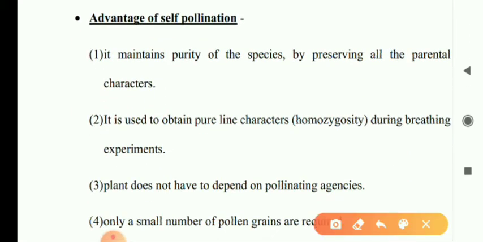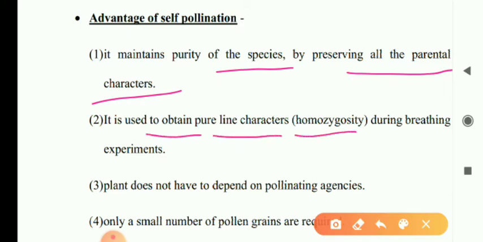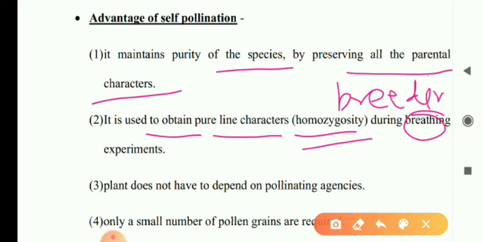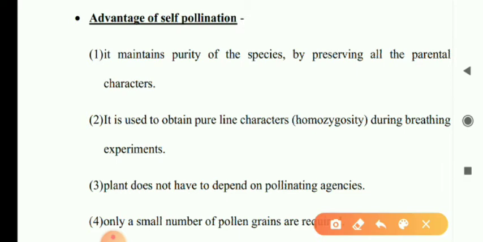It maintains the purity of the species. It preserves the parental characters. It is used to obtain pure line characters, that means homozygosity, for breeding experiments.